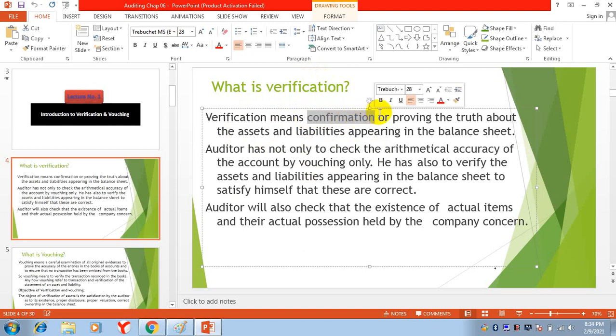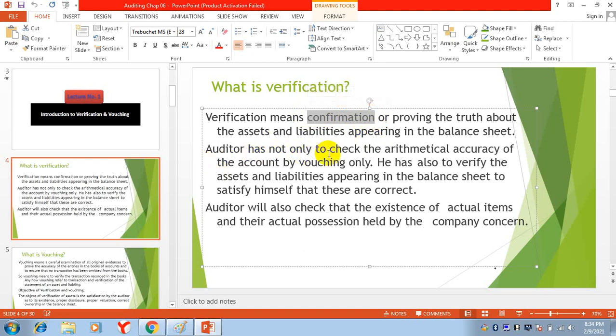Confirmation or providing the truth about the assets and liabilities appearing in the balance sheet, whether the assets and liabilities which are shown in the balance sheet exist or not. In verification, we are going to confirm whether the assets and liabilities shown in the balance sheet actually exist or not.